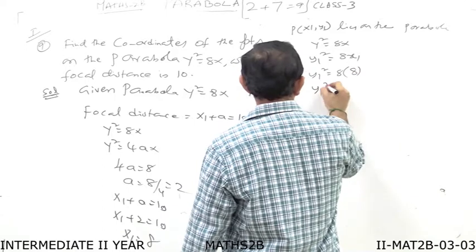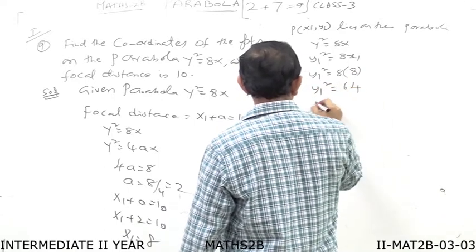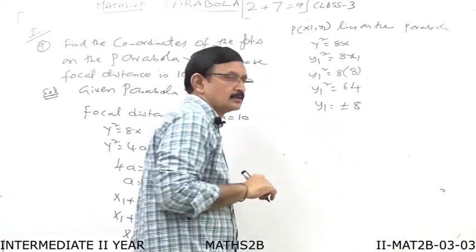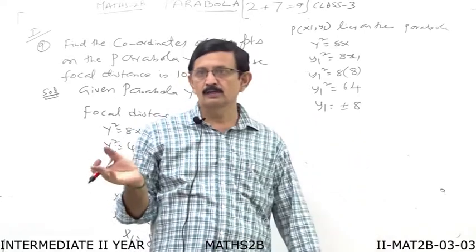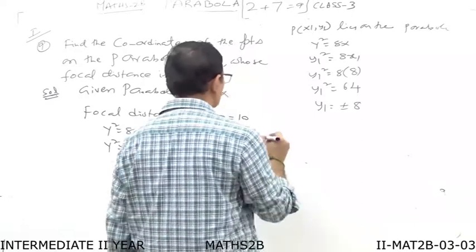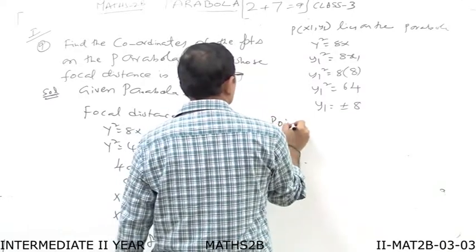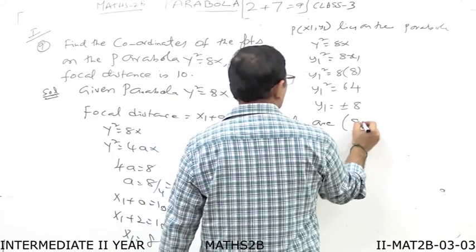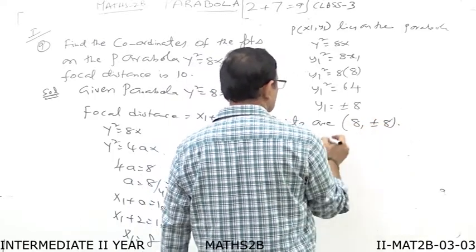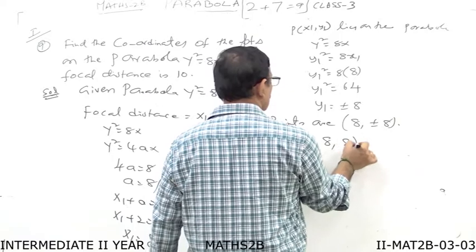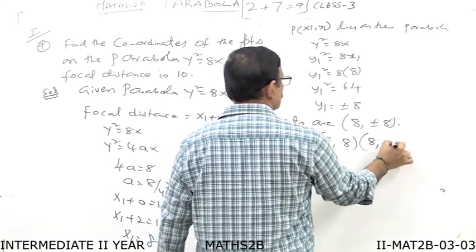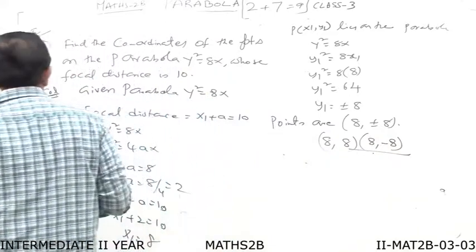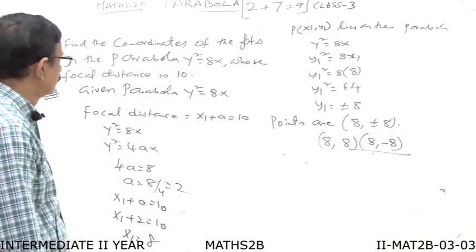So y1 square is equal to 64. y1 is equal to plus or minus 8. So therefore we got x1 and y1 values. Therefore the points are 8 comma plus or minus 8. That is written as 8 comma 8 and 8 comma minus 8. This problem we can practice for ourselves.